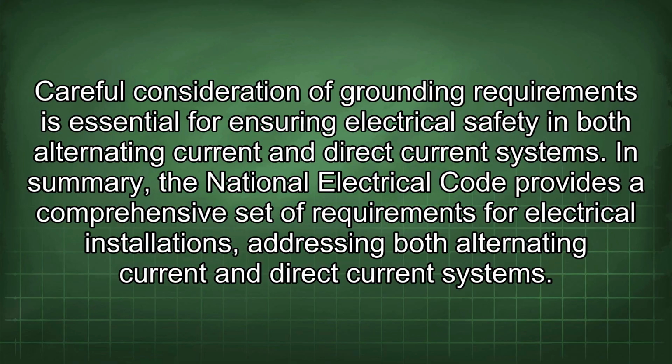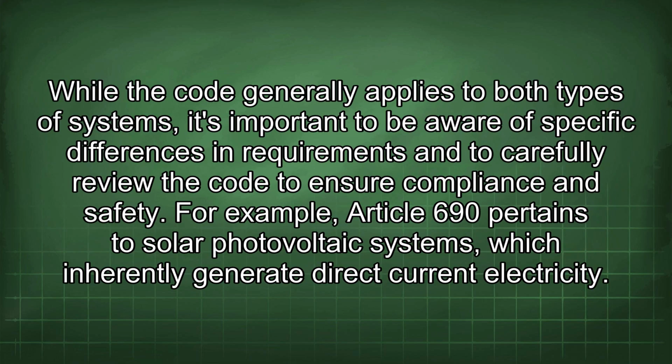systems. In summary, the National Electrical Code provides a comprehensive set of requirements for electrical installations addressing both alternating current and direct current systems. While the code generally applies to both types of systems, it's important to be aware of specific differences in requirements and to carefully review the code to ensure compliance and safety.